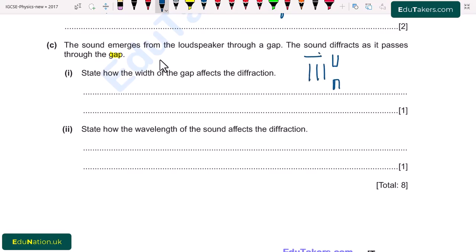They are moving in this direction. The condition is that if the gap width, suppose this gap width is d, is smaller as compared to the wavelength, there will be large bending, which means there is large diffraction like this.